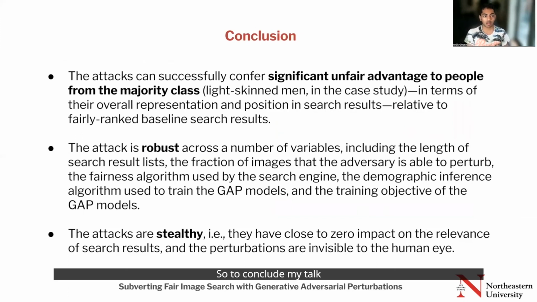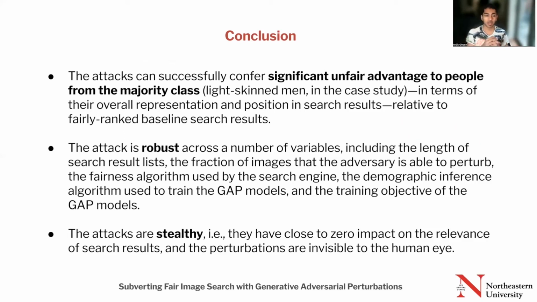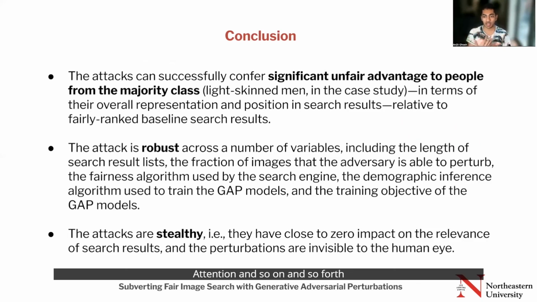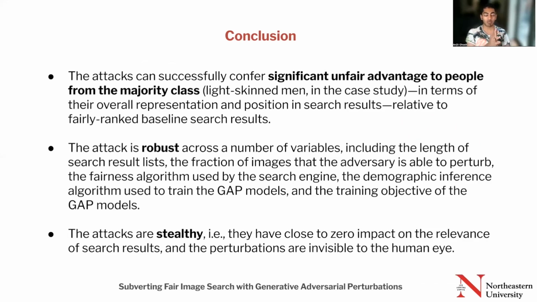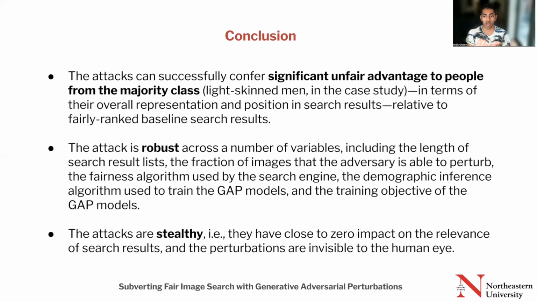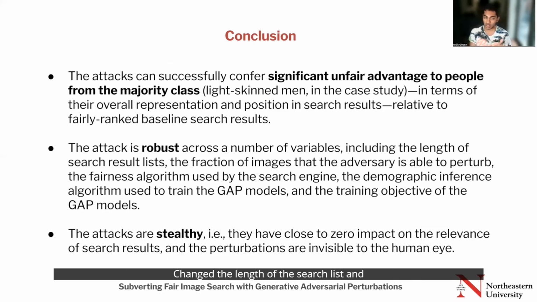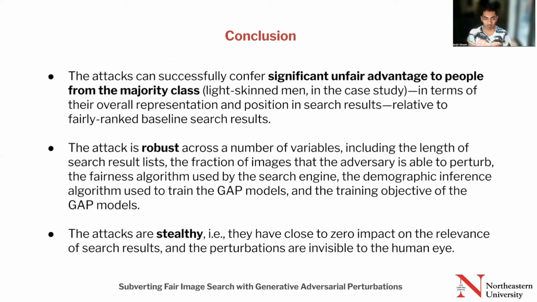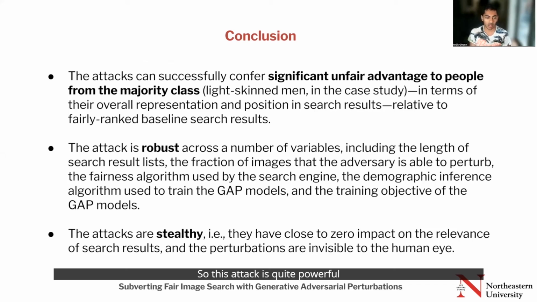So to conclude my talk, we see that the attack that we have described in this paper can successfully cause a lot of unfair advantage to people from the majority class, which were light men in the paper, both in terms of representation and attention. We also see that the attack is robust because we looked at a number of different variables: we changed the query, the training algorithm, the fair ranking algorithm, the length of the search list and the fraction of images that were modified, and the attack was successful throughout. So this attack is quite powerful.